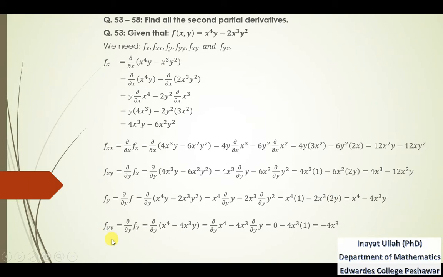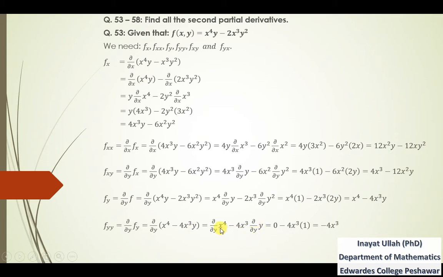Now the second derivative of f with respect to y again, that is the partial derivative of fy with respect to y. So replacing fy by its own value, the partial derivative of this function with respect to y is this. 4x^3 is constant, so we are left with the partial derivative of y.